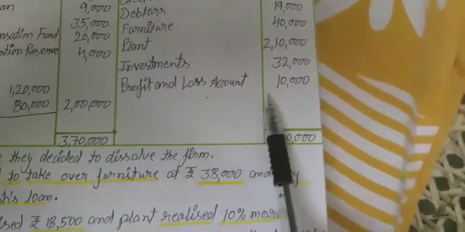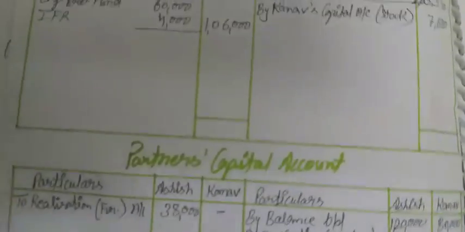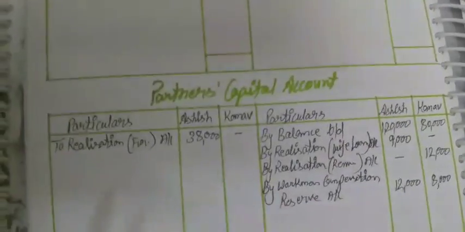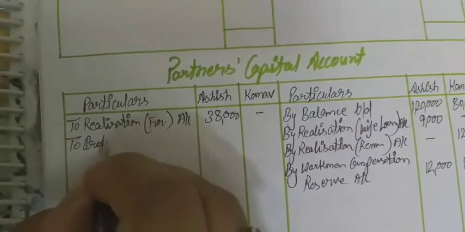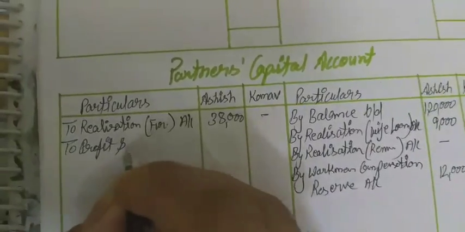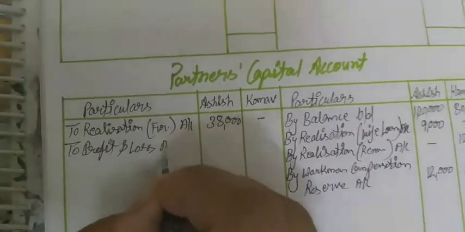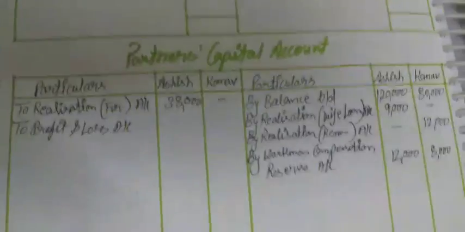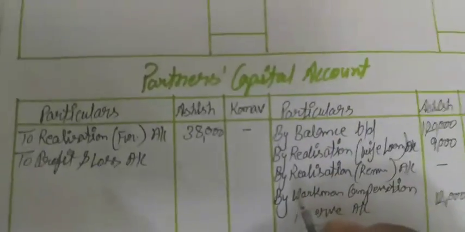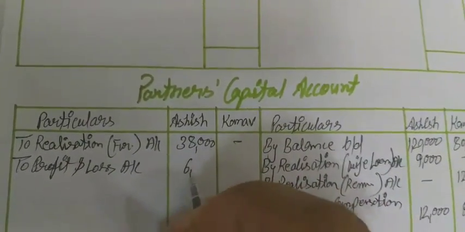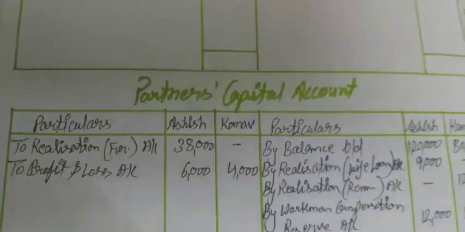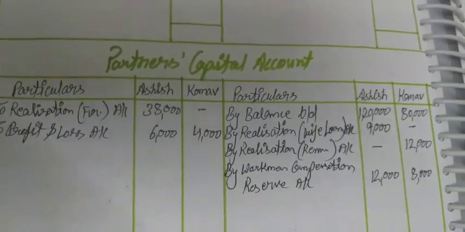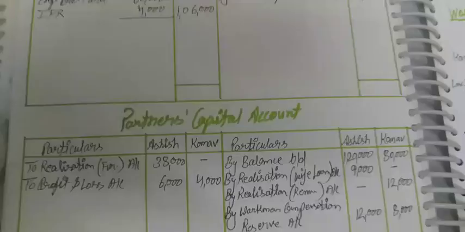Next one is profit and loss account, 10,000. This will be distributed among the partners in their profit share ratio in the capital account. So if 10,000 is distributed in the ratio of 3:2, then 6,000 to Aziz and 4,000 to Kanav. Student, basically all adjustments and all transactions we have done.